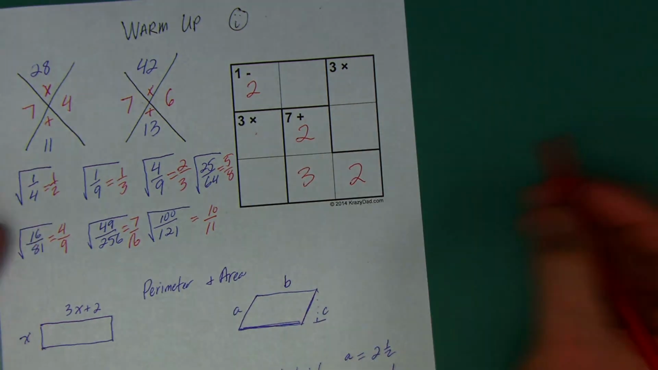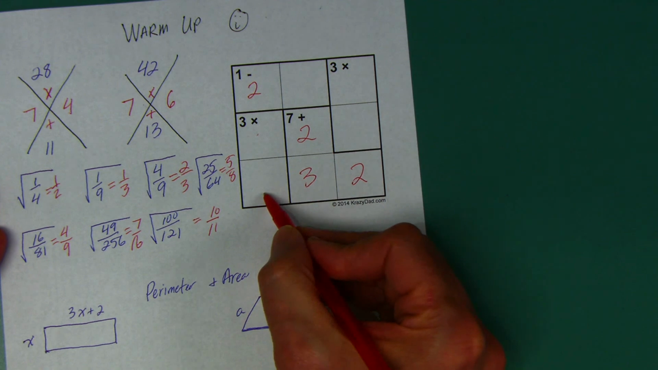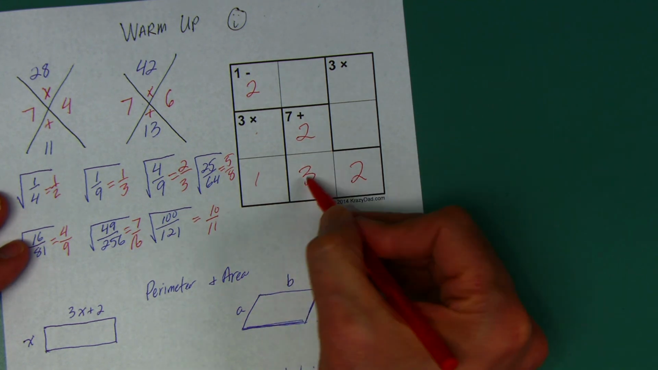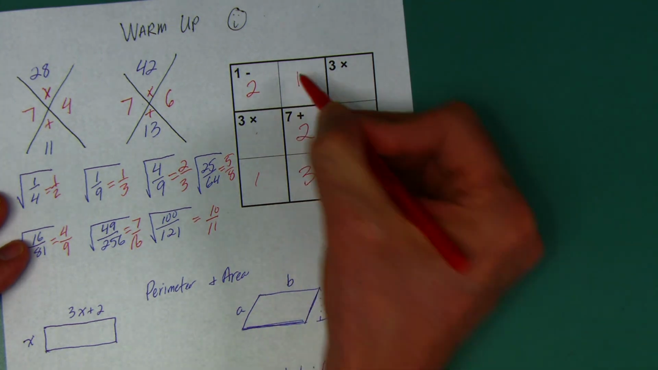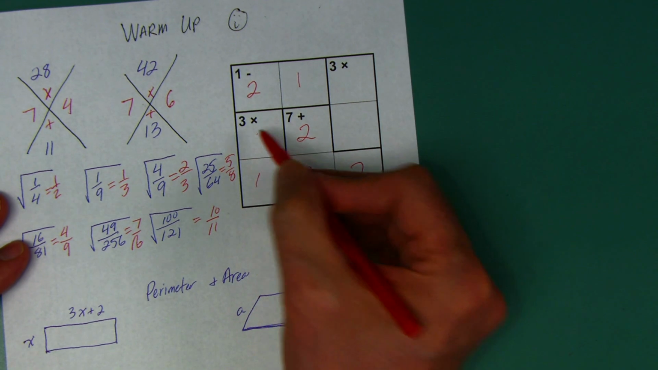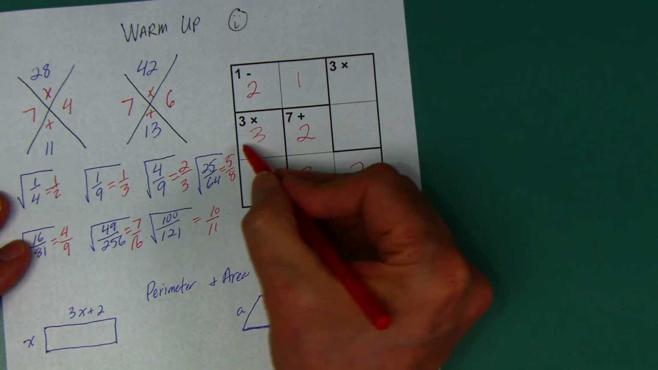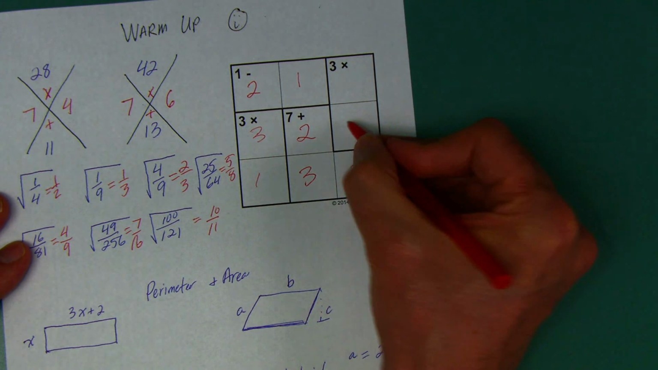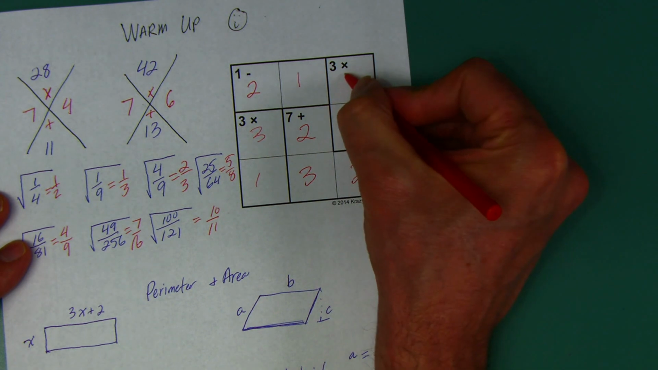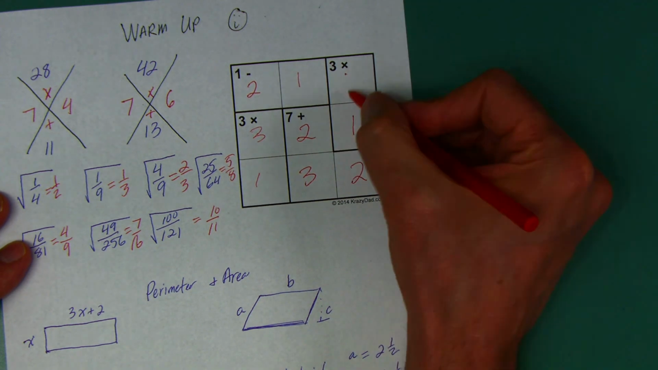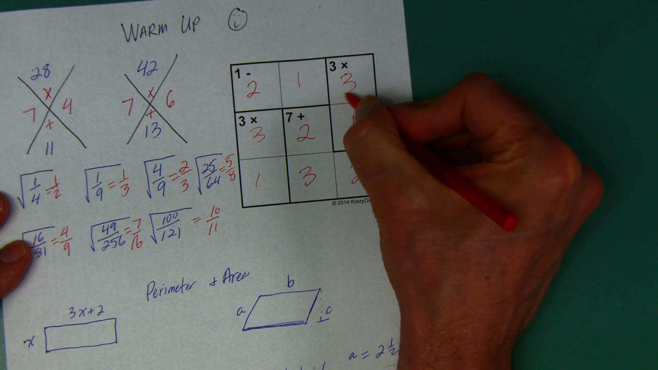So a 3 has to go there. I got a 2, I got a 3. This should be a 1. 1 times what is 3? That should be a 3. 3, 2. That should be a 1. And this should be a 3. All right, because I got a 2 and a 1, a 2 and a 1. I'm missing a 3 in this column and this row.